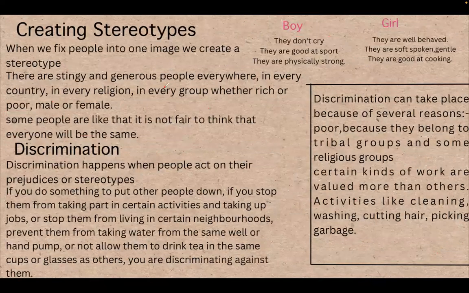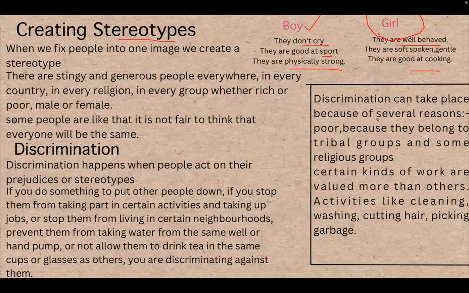So creating a stereotype. What is meant by stereotype? A stereotype is nothing but fixing people into one image. For example, boys do not cry. This is one stereotype. They are good at sports, they are physically strong. Coming to girls, they are well behaved, soft spoken, good at cooking, well matured. These are the stereotypes of women. They are emotionally strong, mentally strong.